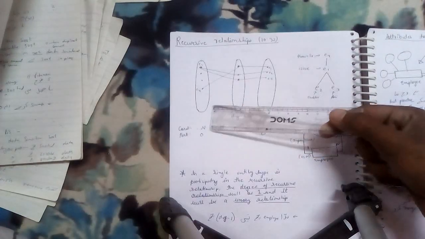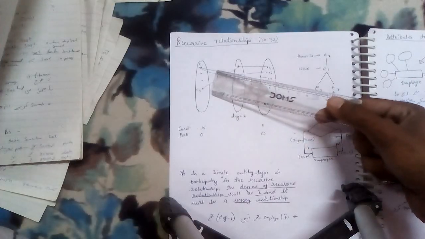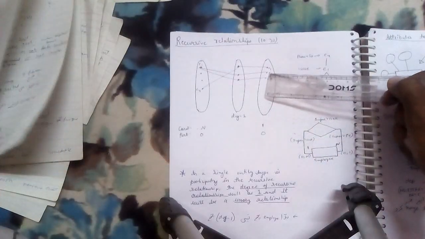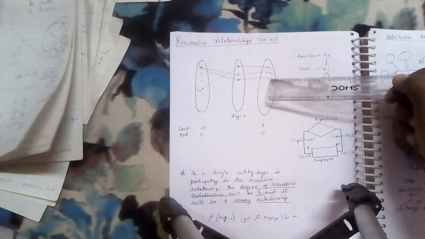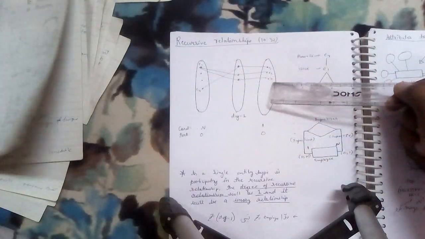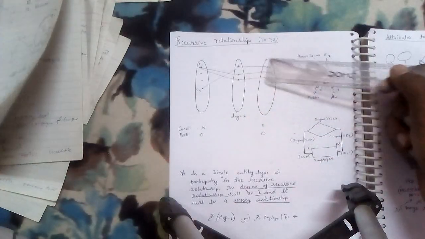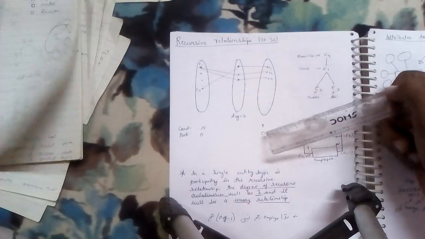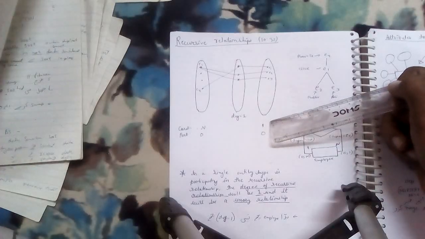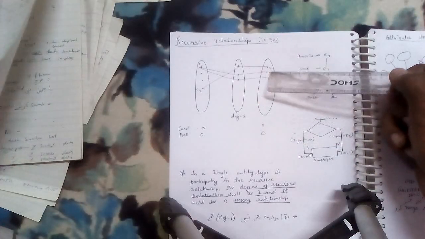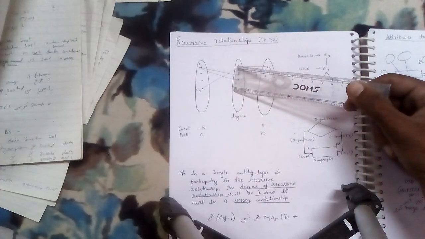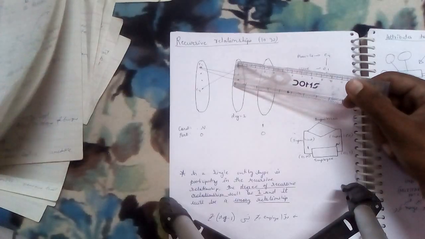So cardinality here is n, because all the employees are connected to a single employee. For example, this E1 is connected to more than one entity. Here E1 is connected to E2 as well as E3, so the cardinality is n. But here every employee has access to one department, so the cardinality will be 1, because each and every employee is distinguished in the way that they all are employees and they all are connected to the single person, right?